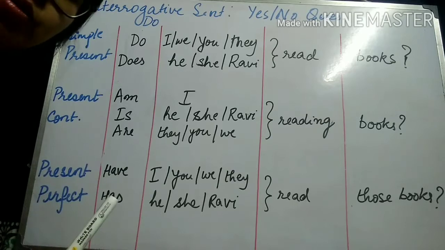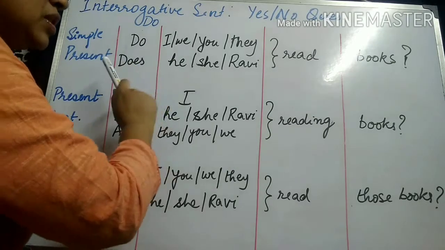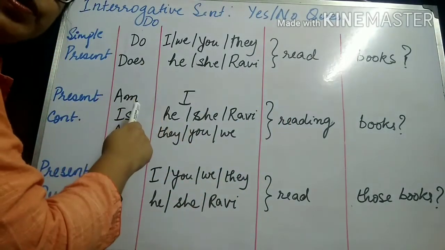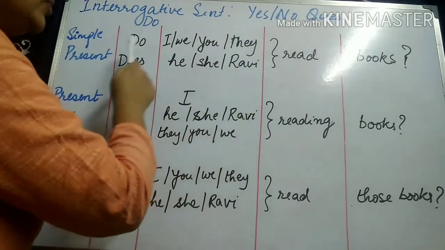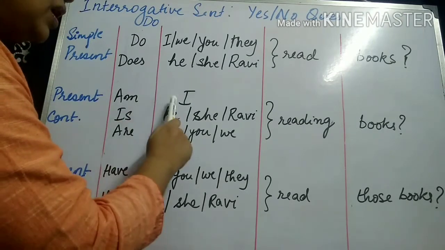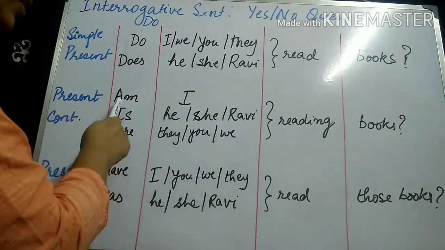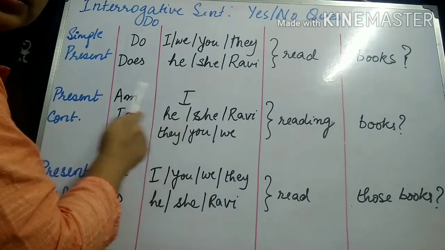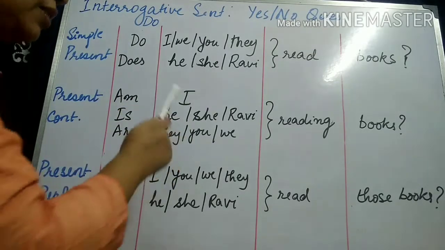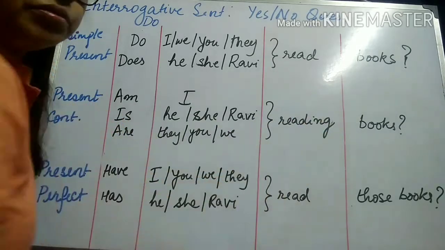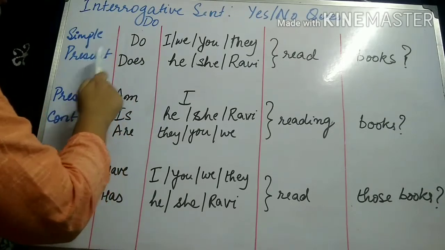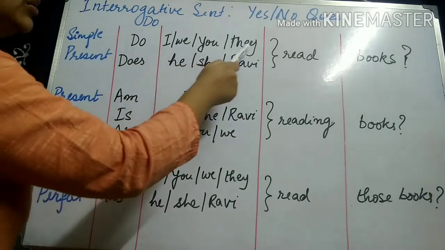As against the affirmative sentences, the helping verbs in the affirmative sentences will always be after the subject. But in an interrogative sentence, in a yes-no question, the helping verb will always be before the subject. I'll give you an example. If I take this sentence, am I reading books? So the helping verb is in front of the subject I. This is the example of an interrogative sentence. But the same sentence in the affirmative sentence would have been I am reading books. Okay. So coming back to interrogative sentences, simple present tense, do, I, we, you, they.